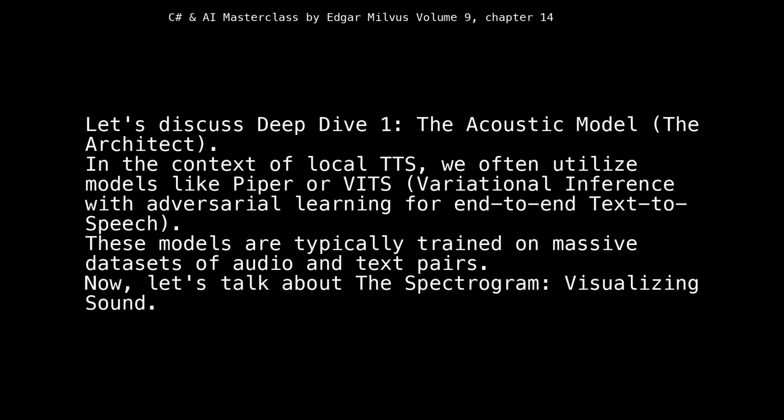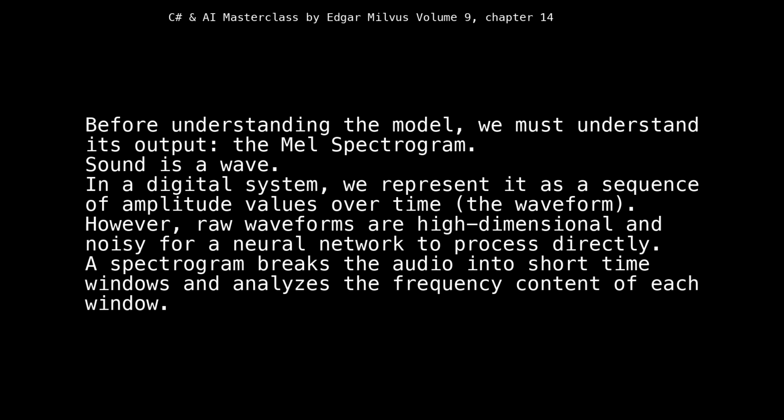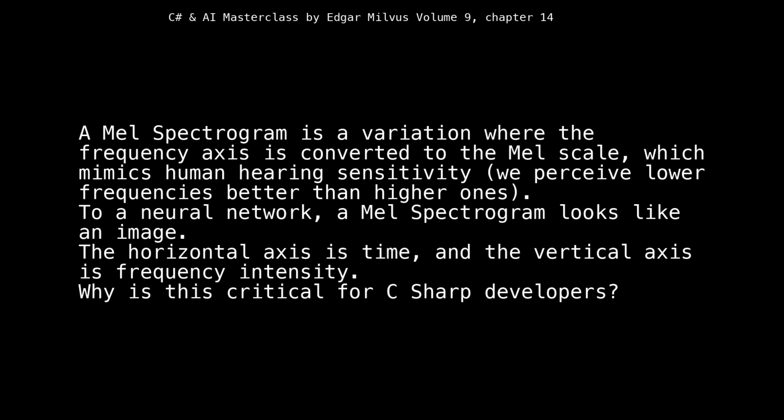Now, let's talk about the spectrogram, visualizing sound. Before understanding the model, we must understand its output, the MEL spectrogram. Sound is a wave. In a digital system, we represent it as a sequence of amplitude values over time, the waveform. However, raw waveforms are high-dimensional and noisy for a neural network to process directly. A spectrogram breaks the audio into short time windows and analyzes the frequency content of each window. A MEL spectrogram is a variation where the frequency axis is converted to the MEL scale, which mimics human hearing sensitivity. We perceive lower frequencies better than higher ones.